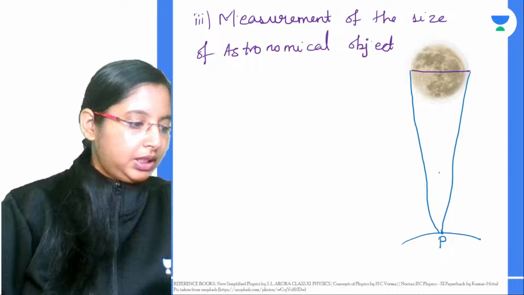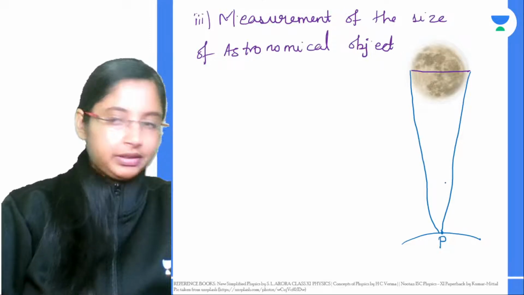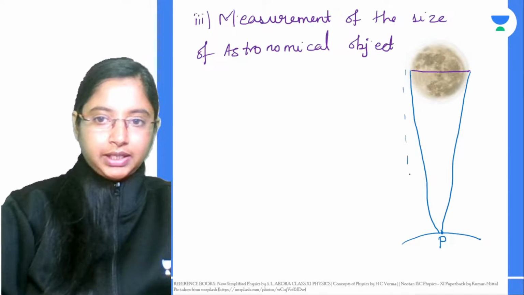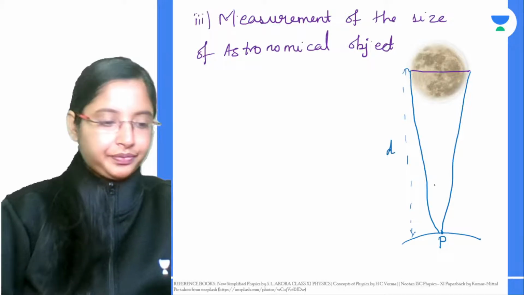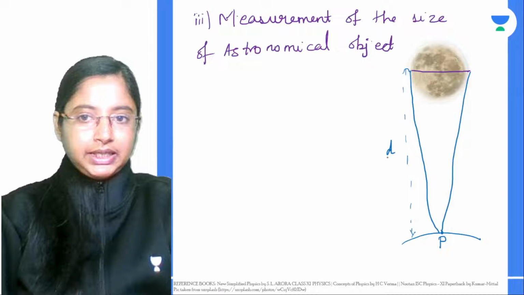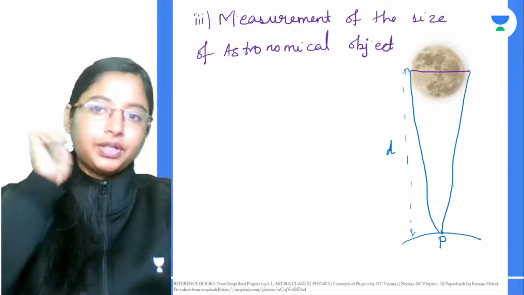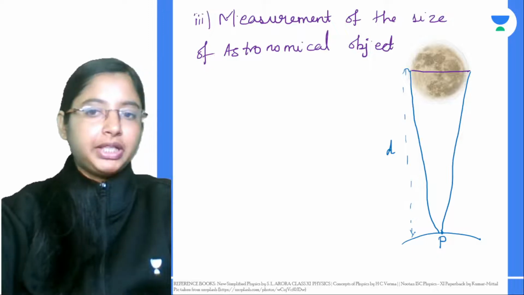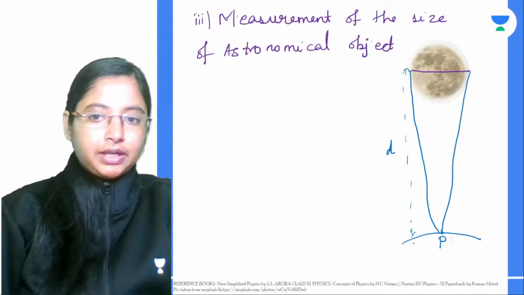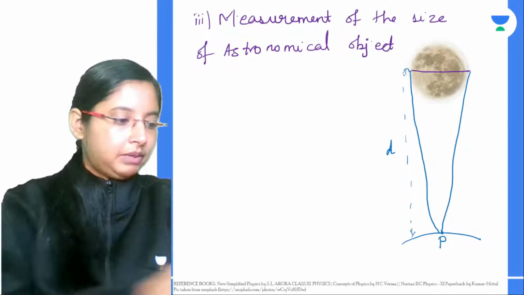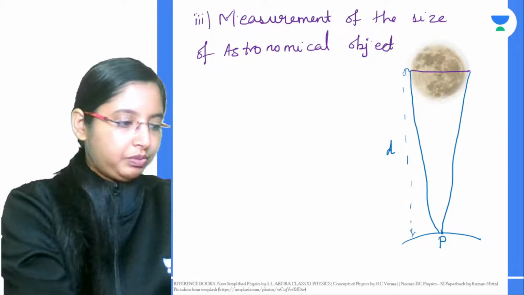From this point, these two distances that we are taking give you the height h. This distance is d. Now this d can be measured from here to here. As you said, you can use any of the reflection methods to measure d. This is the distance from the point towards the moon. That can be measured.